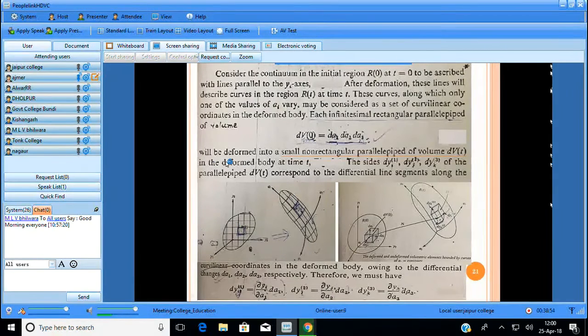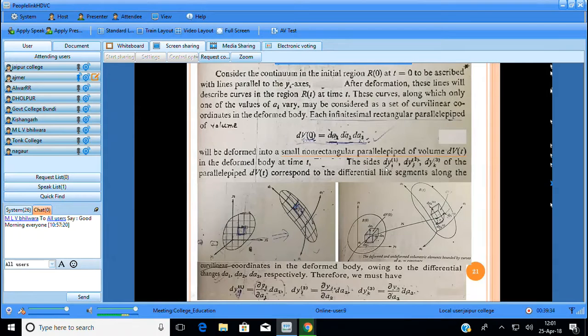But when these sides dA1, dA2, dA3 convert into these three sides dy1 i, dy2 j, dy3 k in the three-dimensional figure in the deformed shape, this is the parallelepiped dVt corresponding to the differential line segments, because these become curvilinear line segments along the curvilinear coordinates in the deformed body owing to the differential changes.